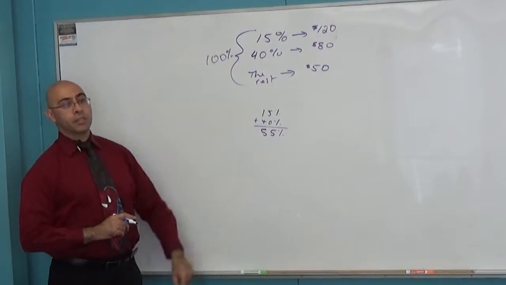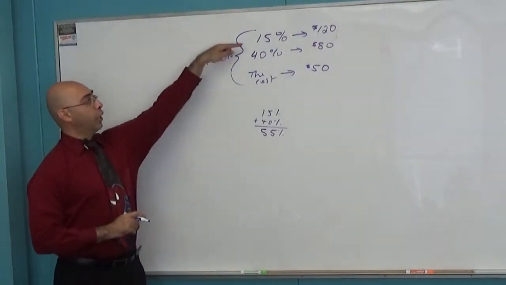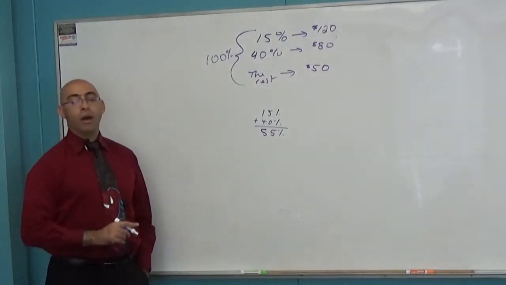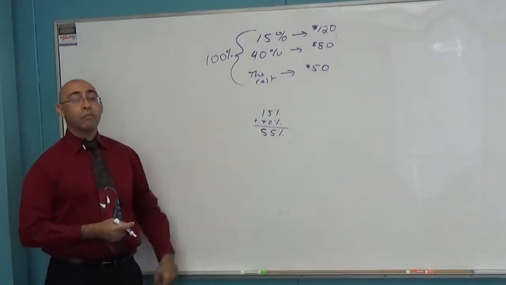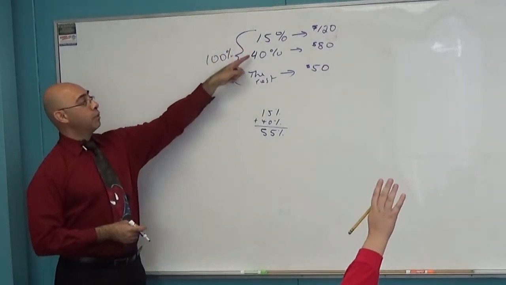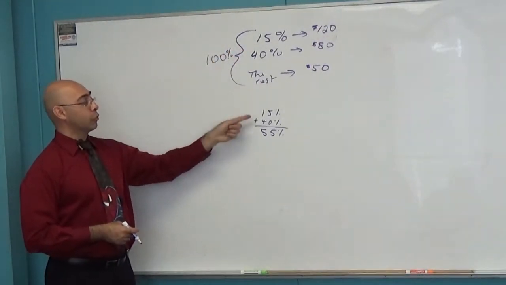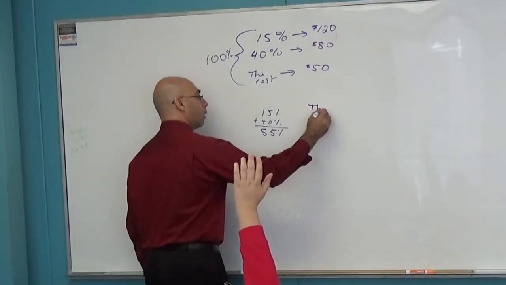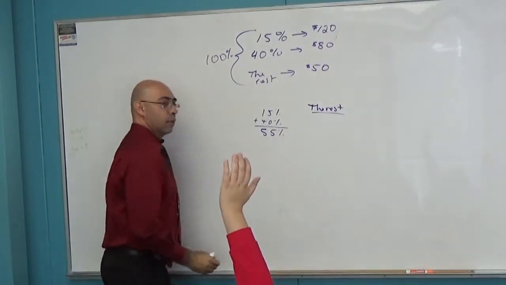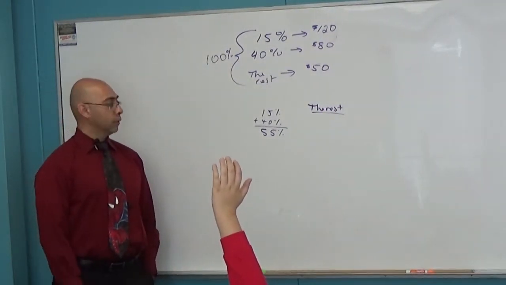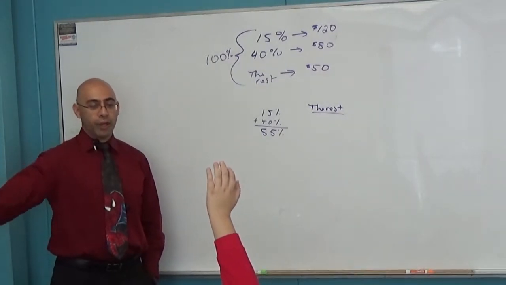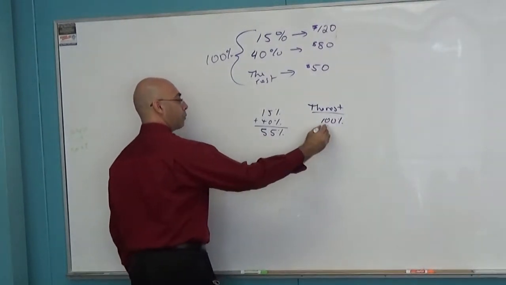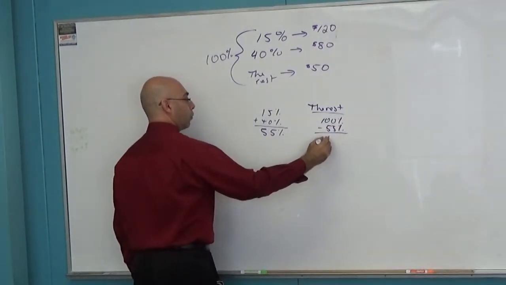So did we add all the percents here? No. But I look here and I see that all my percents are added up. Oh, the rest. They don't give me a percent for the rest. So 15 plus 40 plus this should be 100. But I just have 15 and 40. How do I figure out the rest? He says 45. How did he get 45? 100 minus 55. 100%. You take away whatever we have so far, and that's going to leave you with the rest.